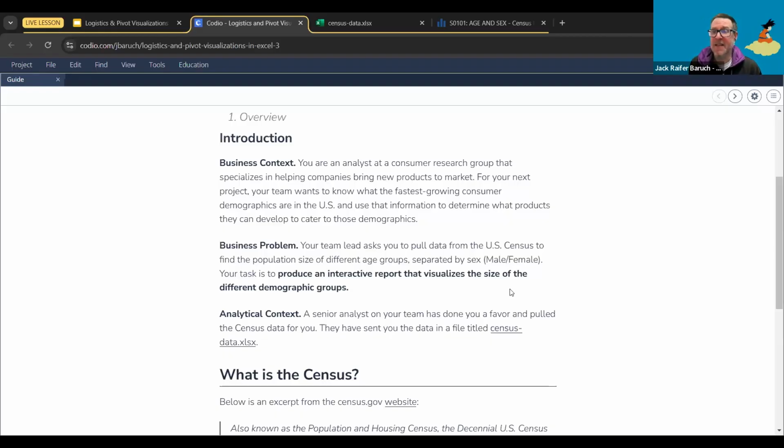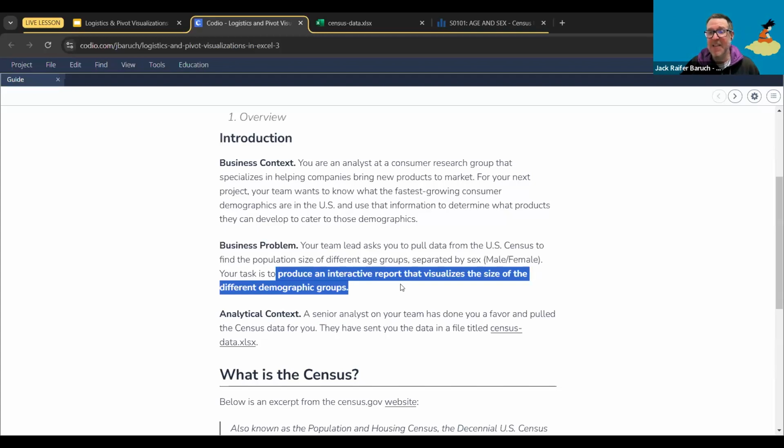The problem is they want you to pull the data from the US Census and find the population size of different age groups. Very important, separated by gender, male and female. Your task, by sex in this case, male and female, your task is particularly to produce an interactive report that can visualize the size of the different demographic groups. And we are going to produce a report in an Excel sheet.